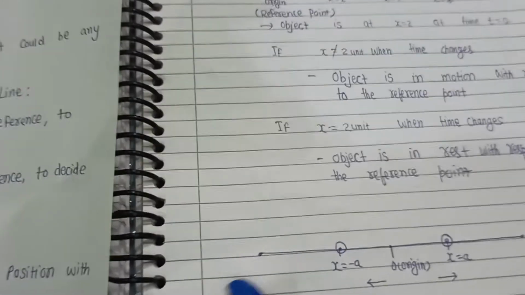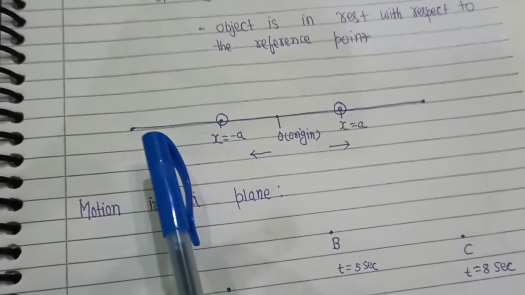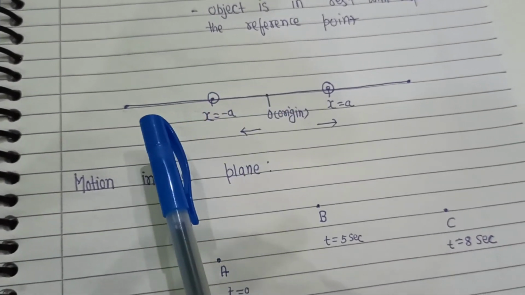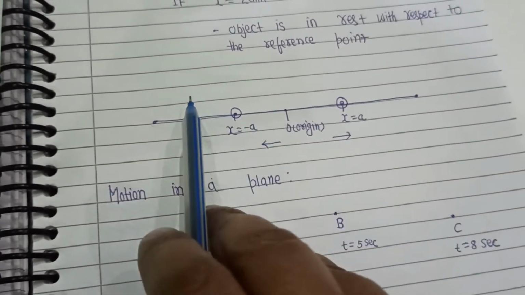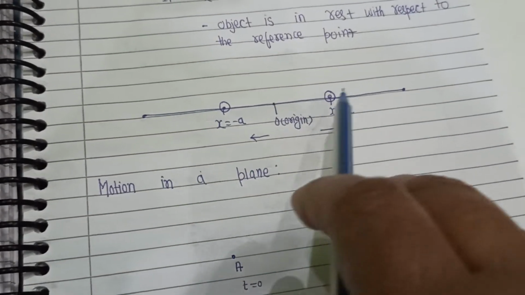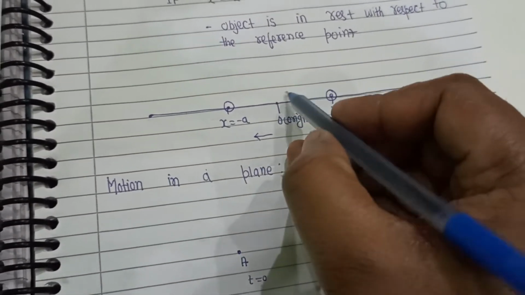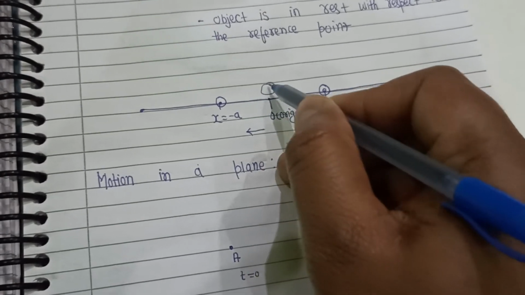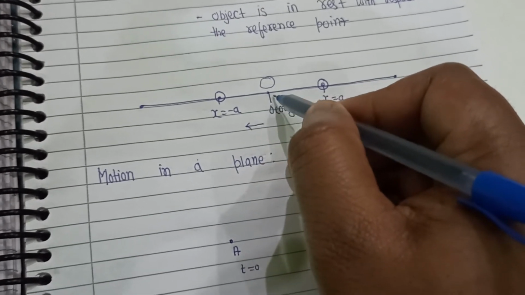We have already seen that for studying motion, we need a reference point. Suppose this is a straight line, and we take any arbitrary point O, and we say that this is the reference point.